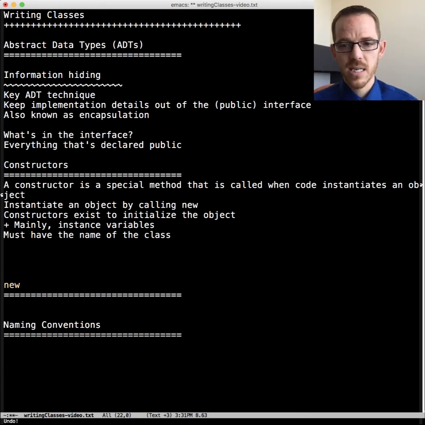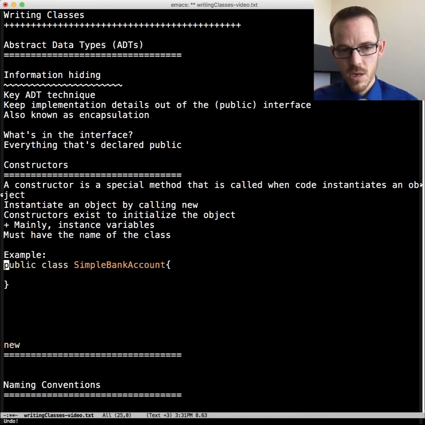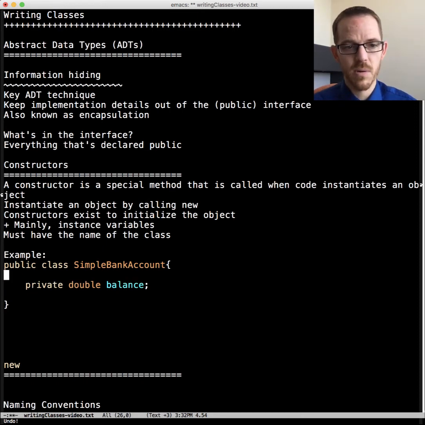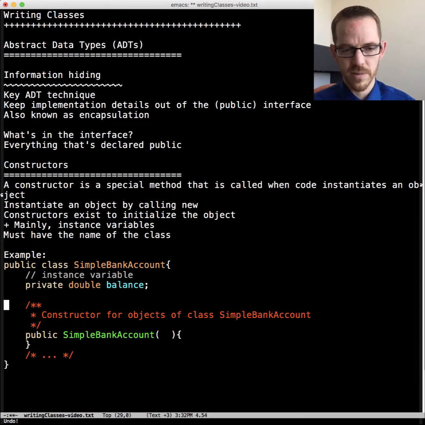So let's look at an example. If we had just a simple bank account here, then we're going to give it an instance variable, and we're going to make it private. That's typically what we do. Let's add a comment here. And now let's create a constructor. We know it's a constructor for a couple of reasons. One, it has the exact same name as the class. See that SimpleBankAccount is the method name here, and it's the same name as the class.